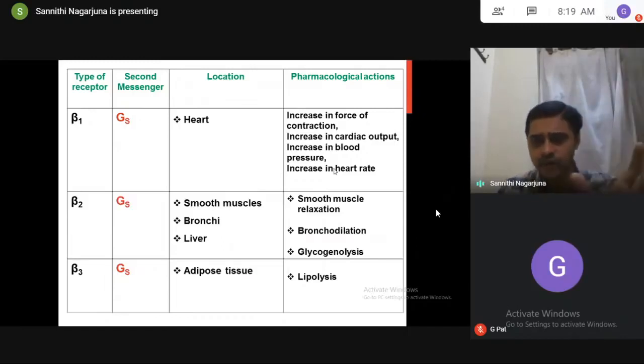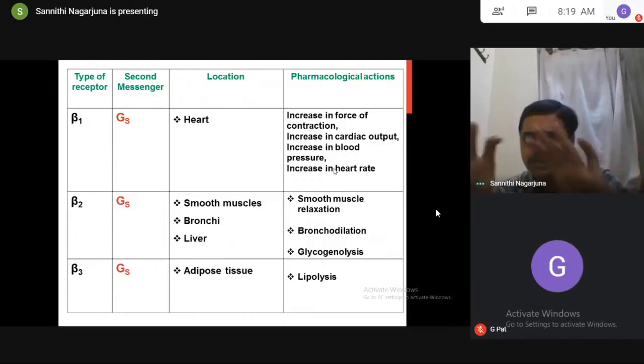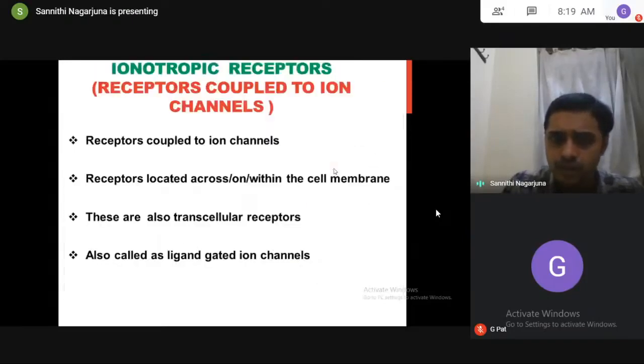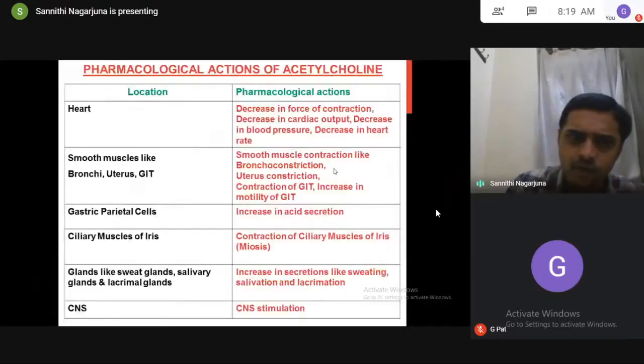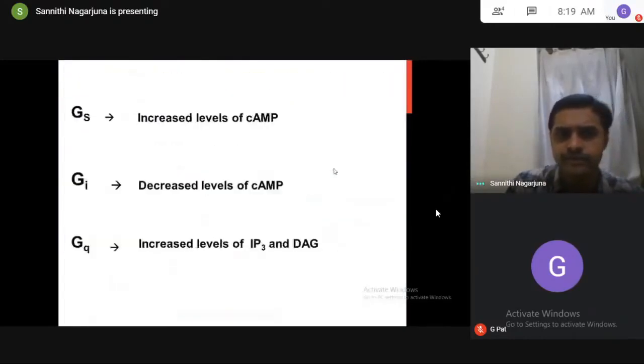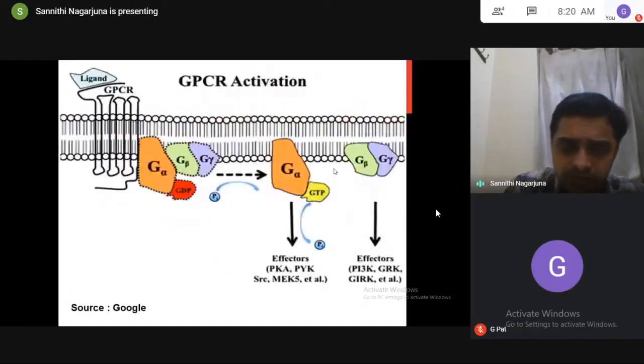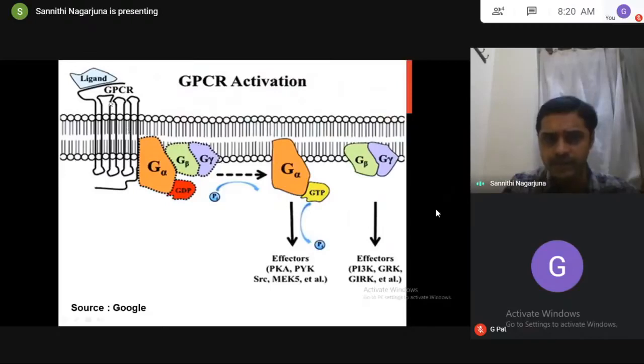So ligands will be released in the body. They bind to the receptors. If it is a G protein, dissociation occurs, it interacts with pathways, and releases second messengers. Those second messengers will produce the pharmacological actions based on their location. So this is the way to understand all G protein coupled receptors. Just please have a look at these G protein coupled receptors for 1 minute. So likewise, you just see this once again. Cell membrane, transcellular, ligand binds, dissociation, interaction with pathways, release of second messengers.